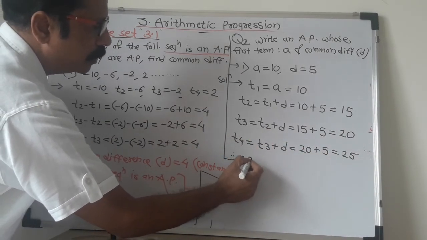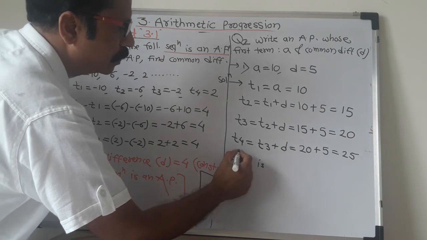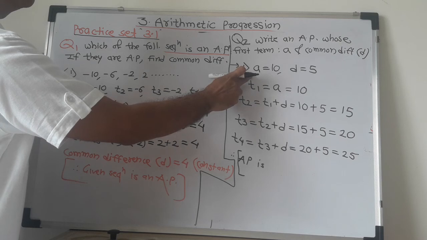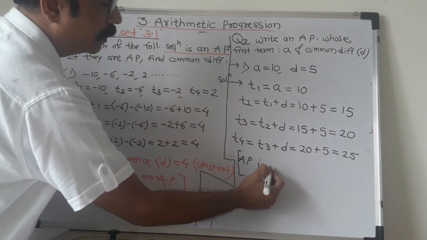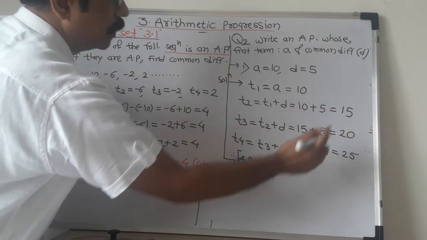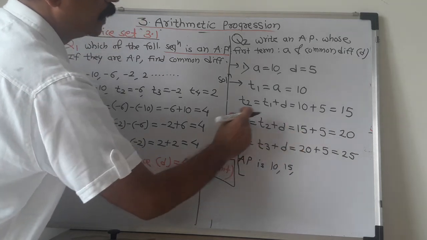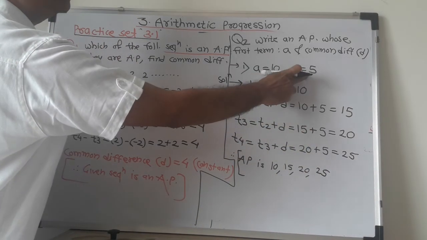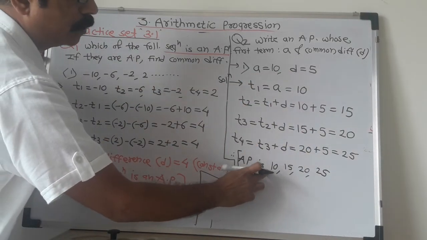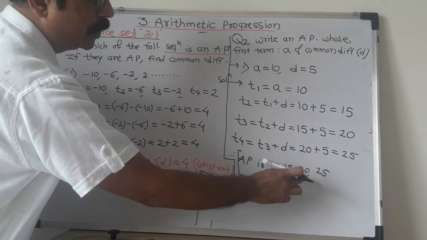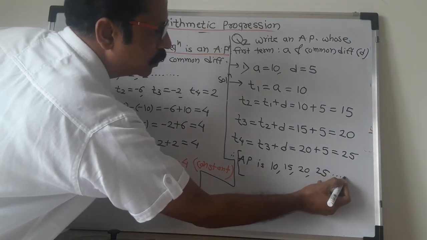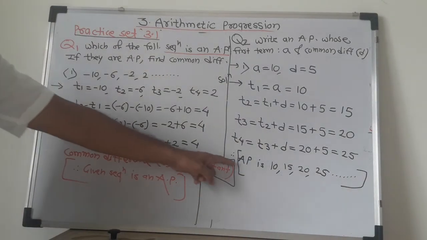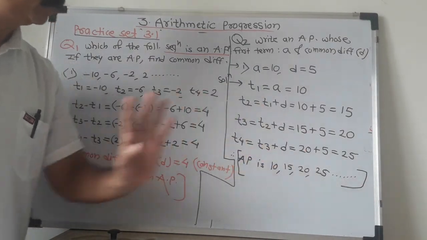Therefore arithmetic progression is first term is denoted by A, that is 10. T1 is 10, T2 is 15, T3 is 20, T4 is 25. You see common difference is 5. 10 plus 5 15, 15 plus 5 20, 20 plus 5 25. Like this you can complete the arithmetic progression. So our arithmetic progression is 10, 15, 20, 25.